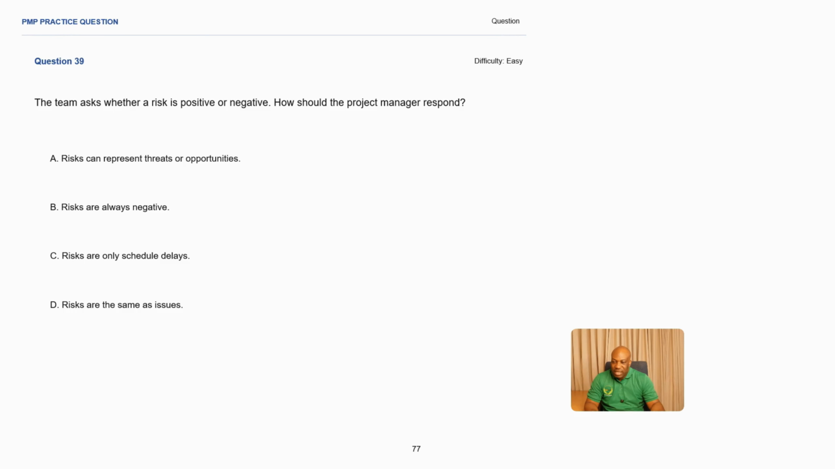Then practice question number 39. The team asks whether a risk is positive or negative. How should the project manager respond? So the team is expecting the project manager to respond. They want to understand whether the risk is positive or negative. So let's go through the answers now.